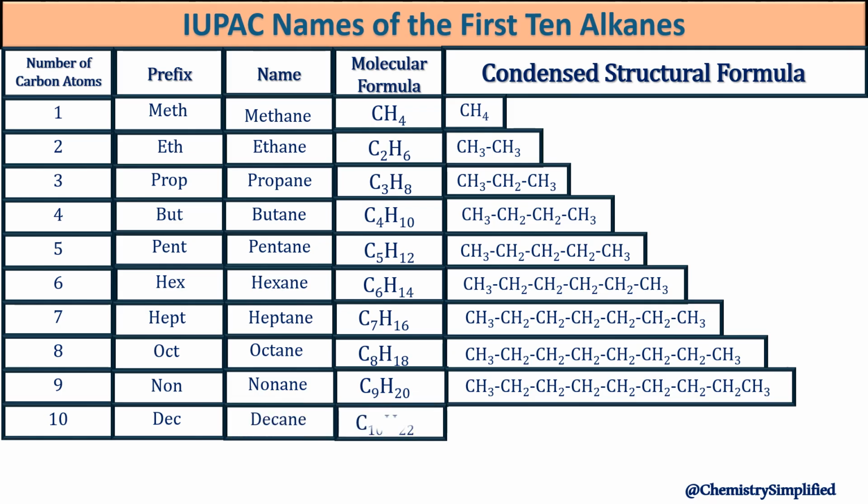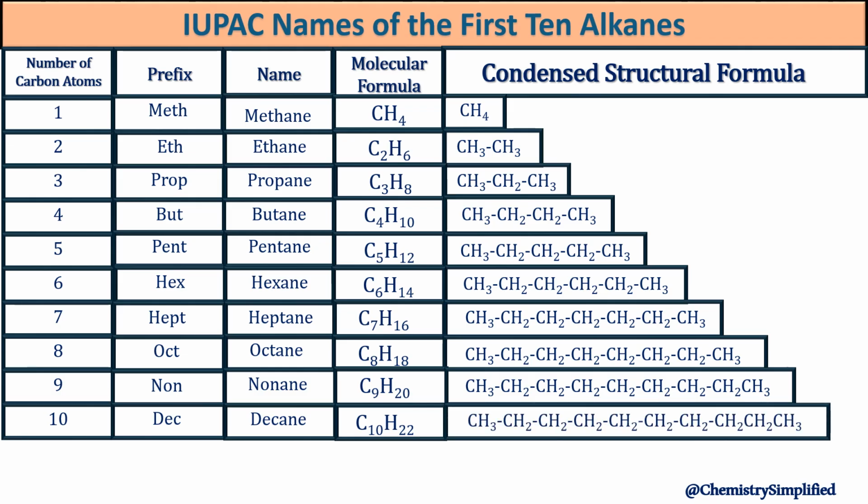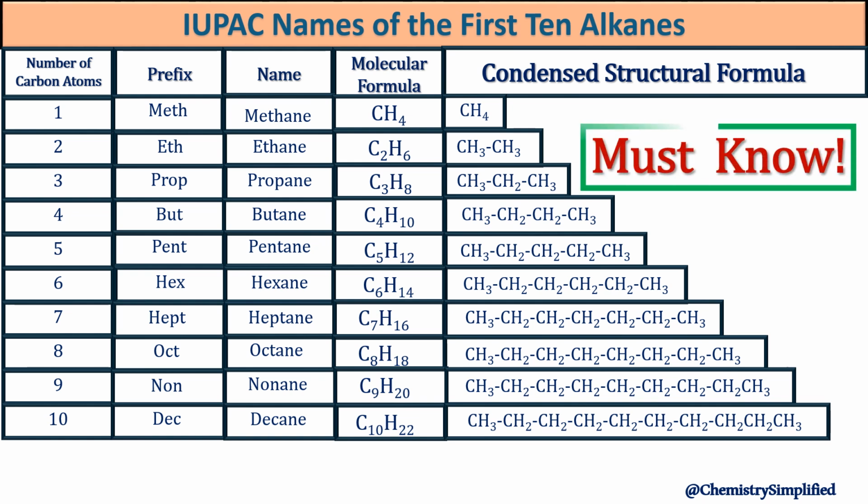The name would be decane. Molecular formula C10H22. As we have already said, you have to memorize the name of these 10 alkanes so that you can recognize them and be able to name them. And from there, you can build on more complex structures.